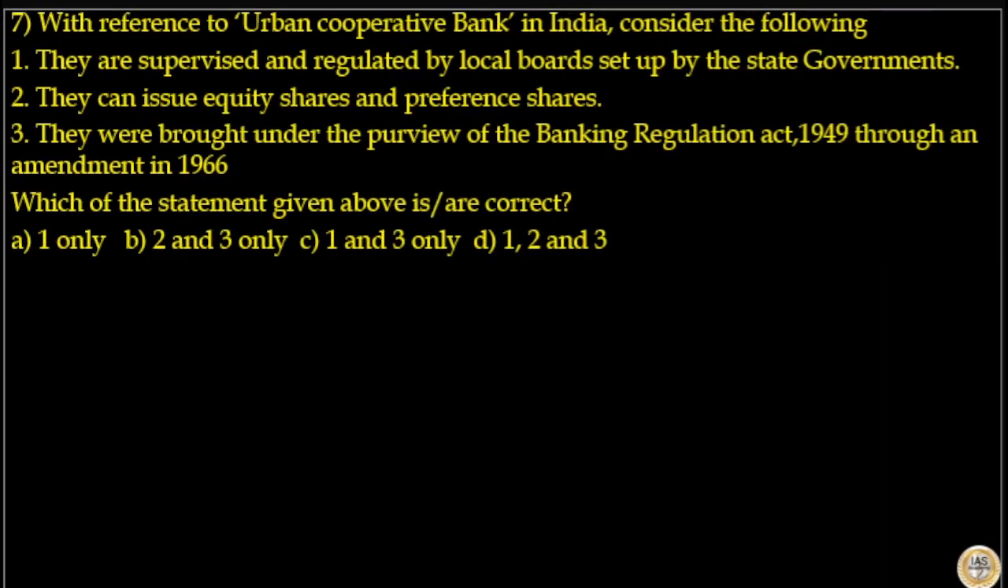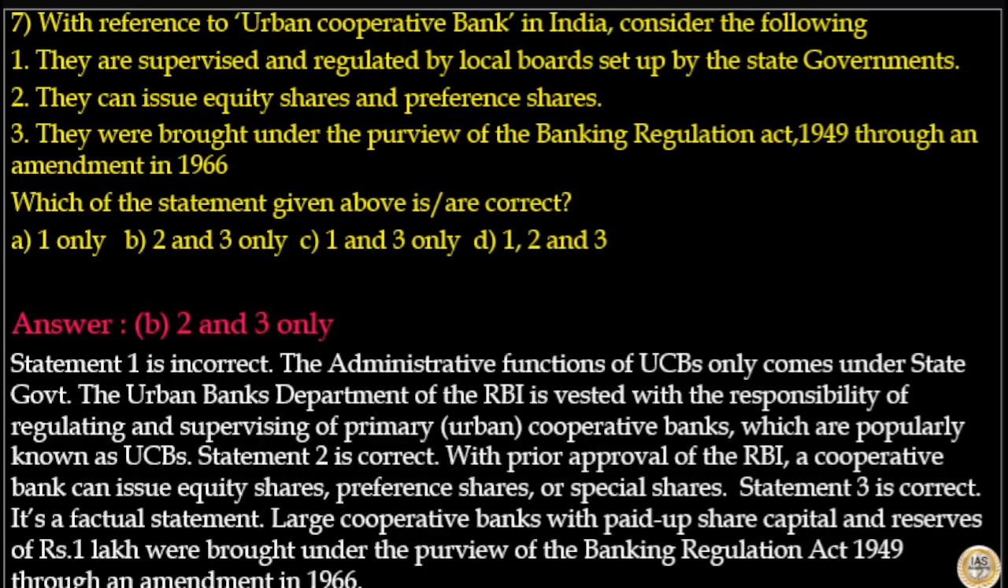Next is: with reference to urban cooperative banks in India, consider the following. Statement number 1: they are supervised and regulated by local boards set up by state governments. That is incorrect. Statement number 2: they can issue equity shares and preference shares. That is correct. Statement number 3: they were brought under the purview of Banking Regulation Act 1949 through an amendment in 1966. That is correct. Which of the statements given above is or are correct? Here the answer to this question is option B. Statements 2 and 3 are correct.